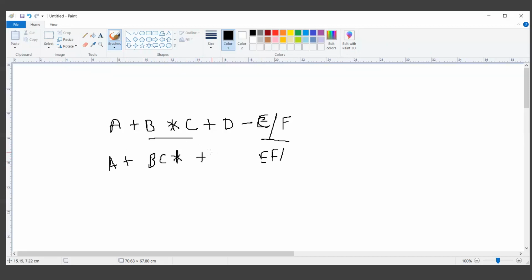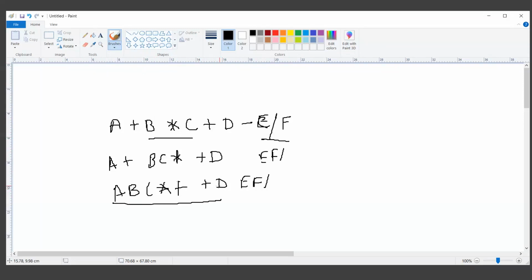and here I have plus d. And now I can say that ABC multiplication with the plus, and then again I have a plus d at the second level, and let's say I have EF, and so on and so on. On the next step, again, this d will go on the right side, and then it depends whether you are doing it with the E and F or with the A, B, C, D. So here we have a left to right associativity.